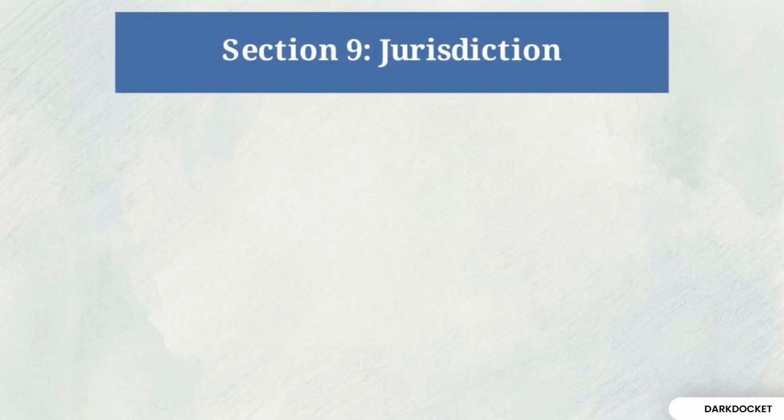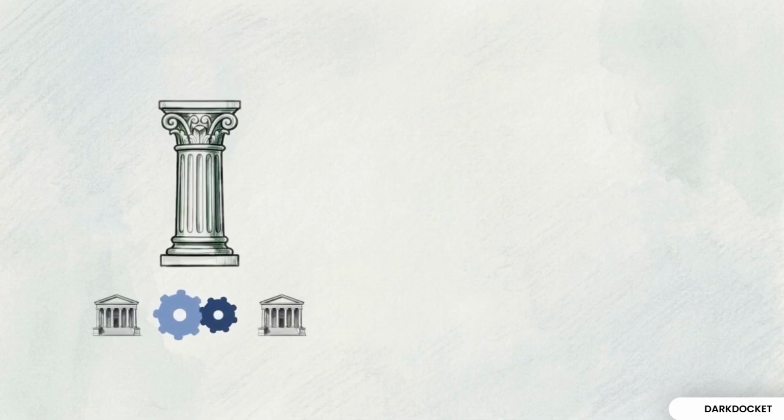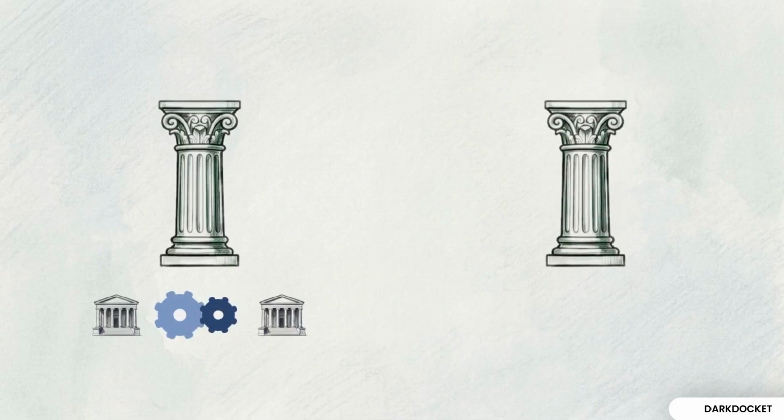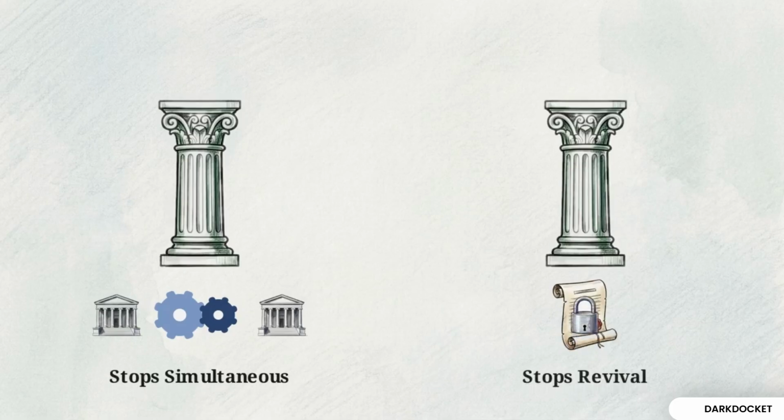Topic 2 focuses on jurisdiction. Section 9 mandates that civil courts have the authority to try all civil suits unless expressly or impliedly barred. When suits are barred, the court usually applies the finality rules of res sub judice or res judicata. Section 10, or res sub judice, stops concurrent courts from holding parallel trials on the same active issue. Section 11, or res judicata, prevents courts from trying an issue already heard and finally decided. One stops simultaneous litigation, the other prevents the revival of dead disputes.